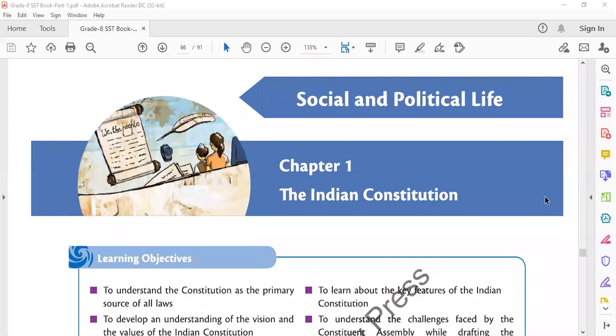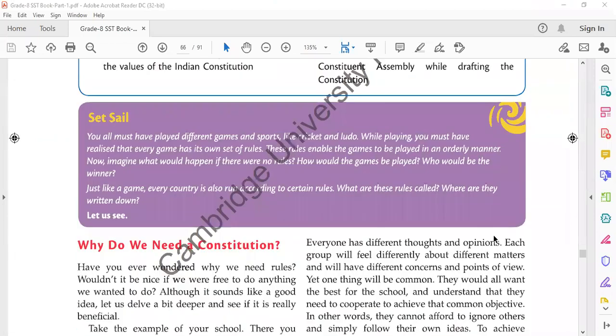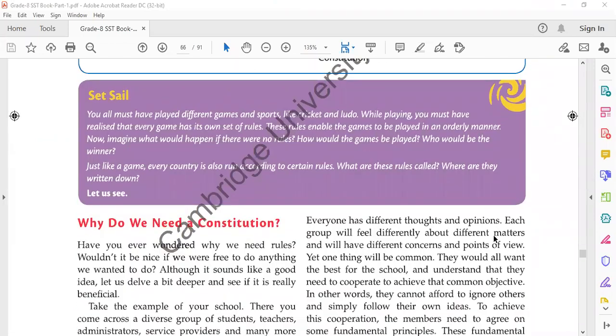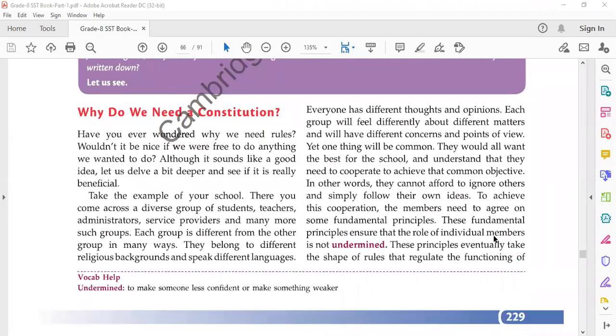In today's lecture, we are going to continue with our civics chapter number 1, the Indian Constitution. So, in the previous lecture, you learned about various terms regarding constitution, and you came to know that a constitution is a document where rules are written and a country is governed according to those rules and principles.